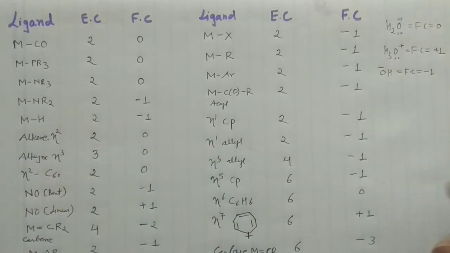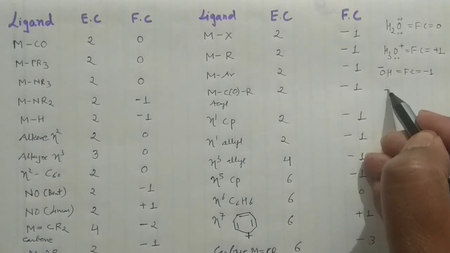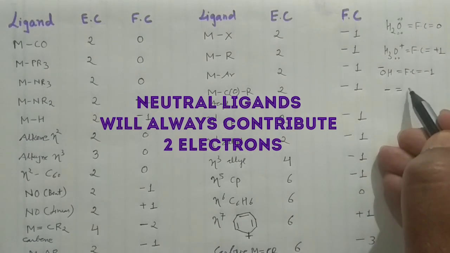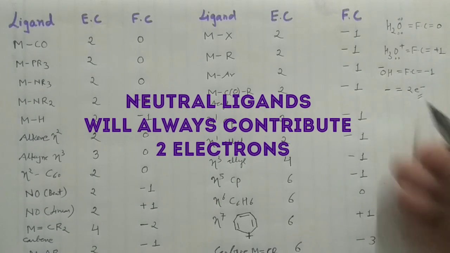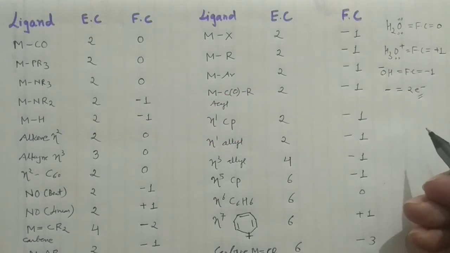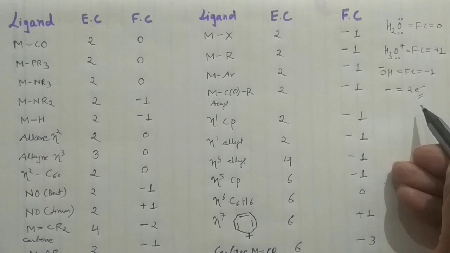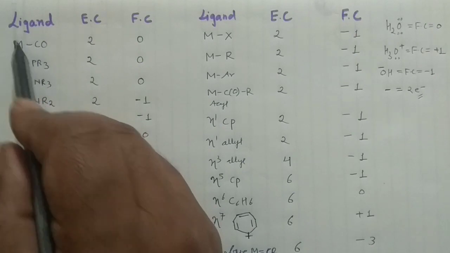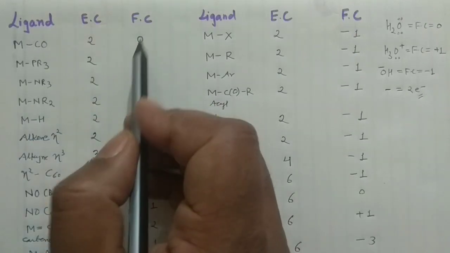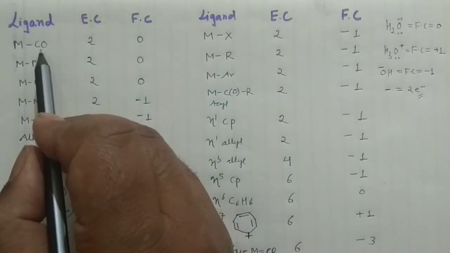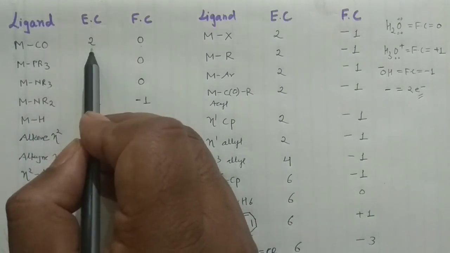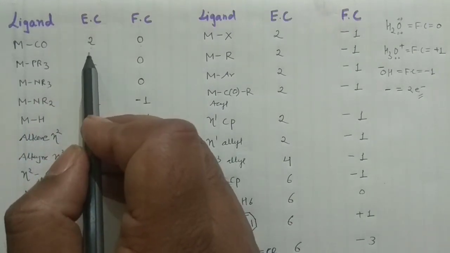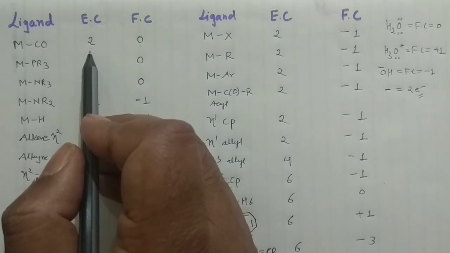Okay, and one important thing you should remember: whenever I show this full negative charge, it will show the presence of 2 electrons. Okay, this is something very important, guys. So you see that this is metal and this is the carbonyl group. It's neutral, the formal charge would be 0, and whenever this carbonyl is there, it will contribute 2 electrons. In this lecture I am not going into the bridging ligands and the electron contribution by the bridging ligands and the terminal ligands. This I will cover in my next lecture.